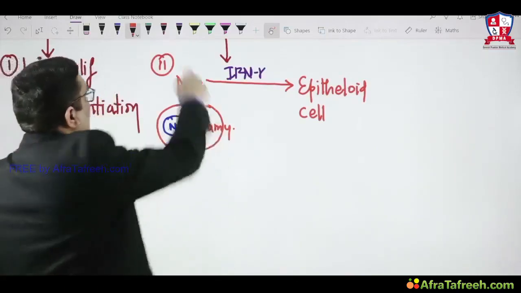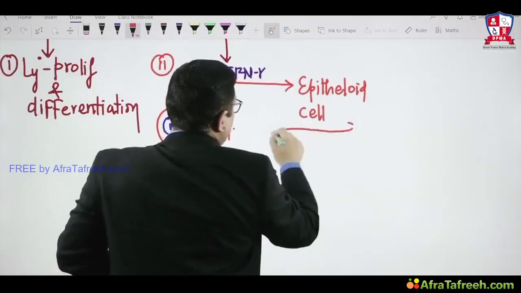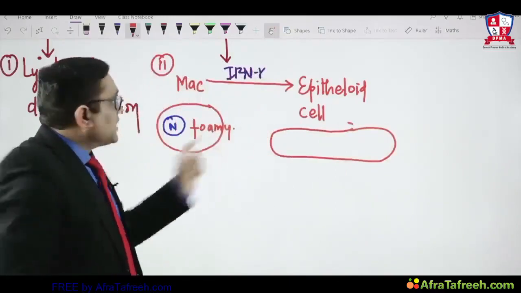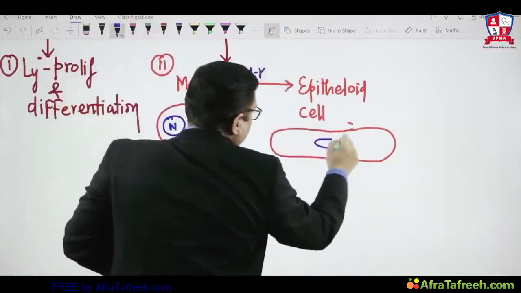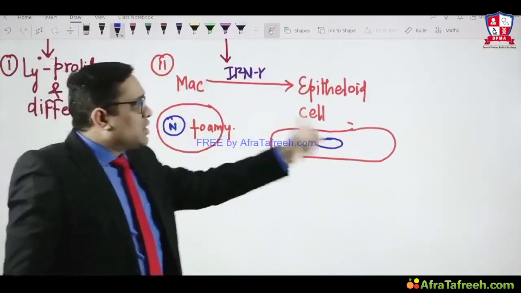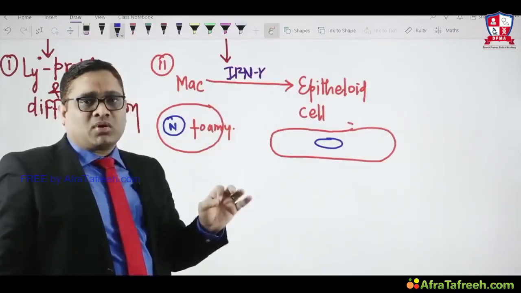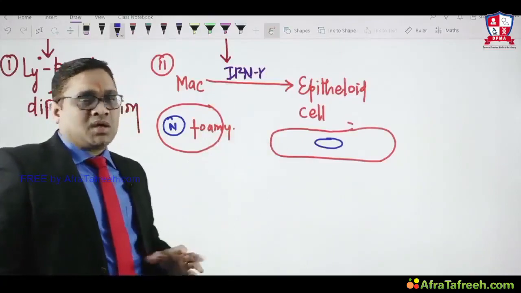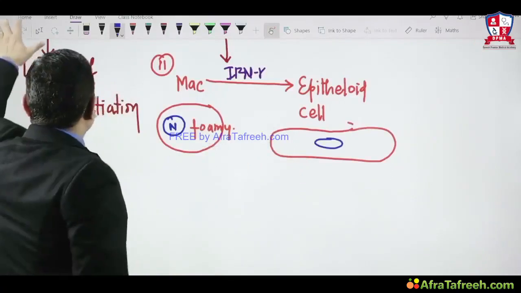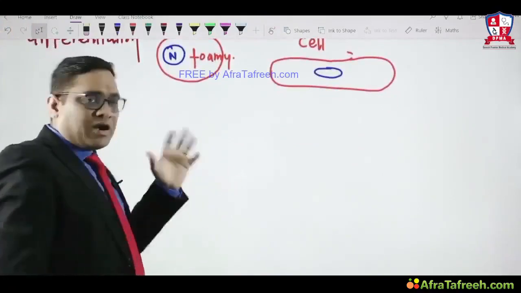This is macrophage. And how are we going to identify epithelioid cell? They are elongated. So remember, epithelioid cells are elongated cells like this, like a slipper shape or chappal shape, and their nucleus will be in the center. This is the important thing to understand: how epithelioid cells will be differentiated from the macrophage. When you are able to identify epithelioid cell, you can identify granuloma very easily in your exam on seeing the histopathology image. Elongated slipper shaped cells are epithelioid cells, right? So this is the mechanism of granuloma formation.